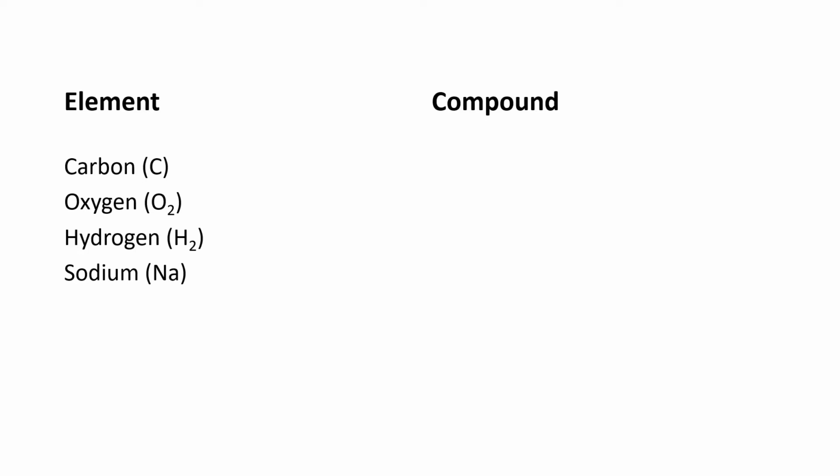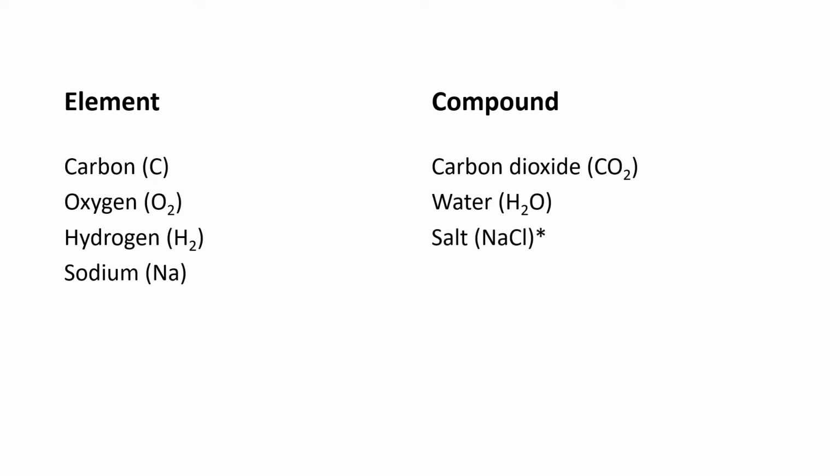On the other hand, compounds, such as carbon dioxide, are two or more elements chemically bonded together. Another example of this is water, which is two hydrogens chemically bonded to an oxygen. Another good example compound is common table salt, NaCl, and I've attached a YouTube video which I will also post in the description, which involves the formation of sodium chloride, NaCl, from pure sodium and pure chlorine. The reaction itself is pretty vigorous, and I thought it was worth checking out if you're interested.